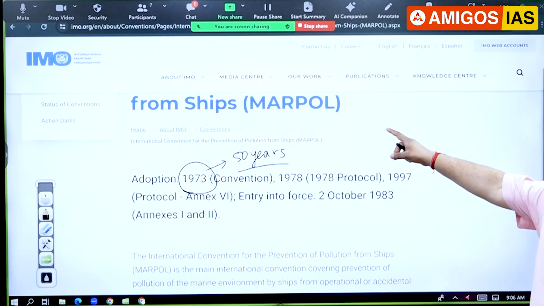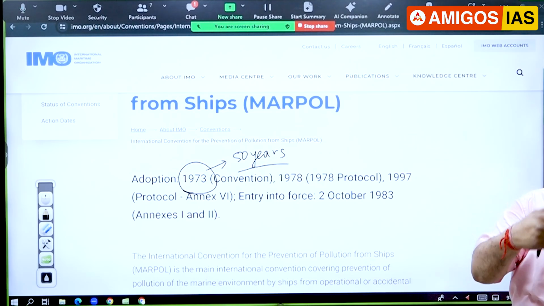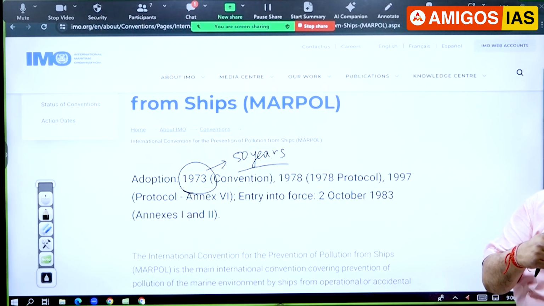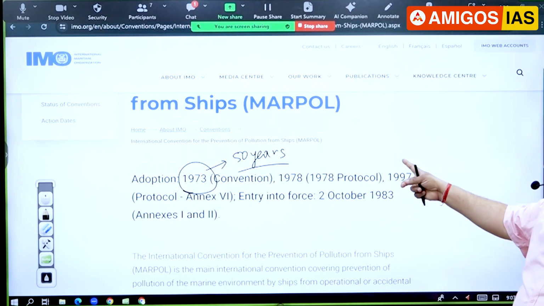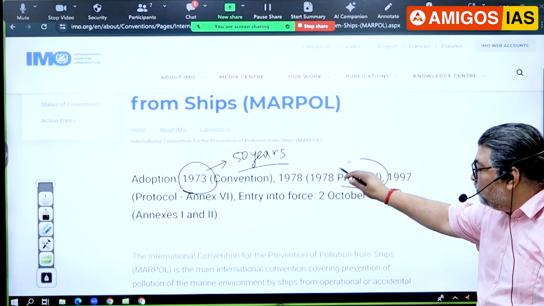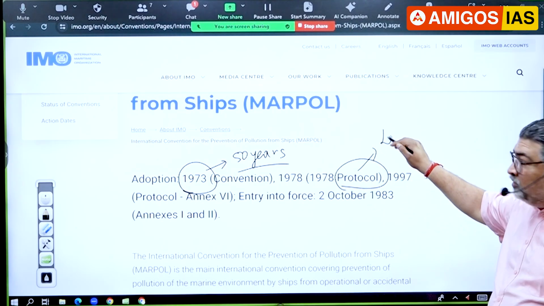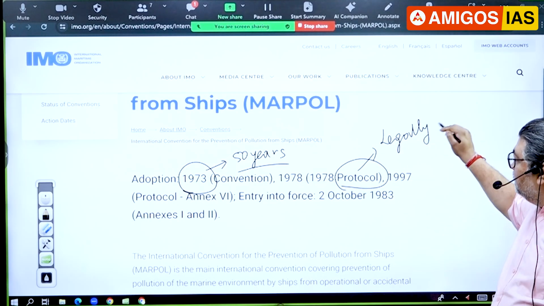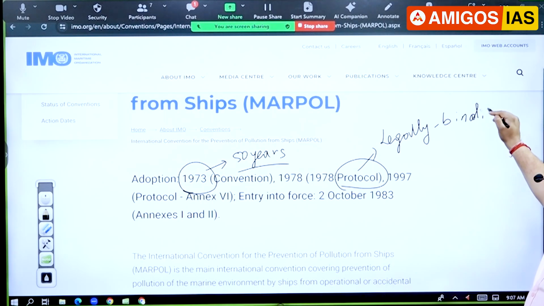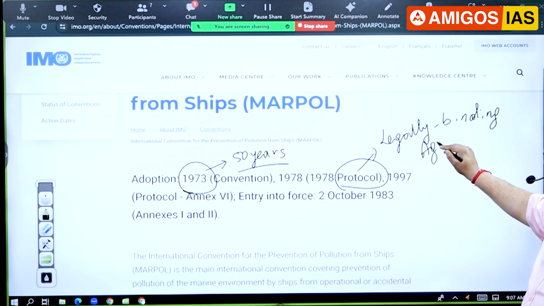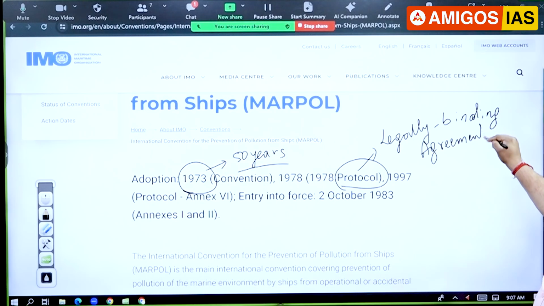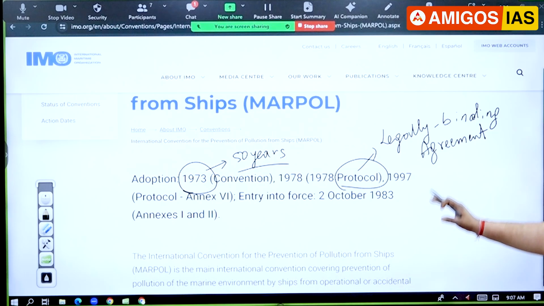So this is what we call intergovernmental, by governments. Are you getting the point? Intergovernmental. So this is very important. Now see protocol. What does a protocol mean? You are aware. Protocol, whenever you come across a protocol, it means a legally binding agreement. And the governments who have signed and joined, they have to implement it. They're bound to implement it. So it is a legally binding agreement.